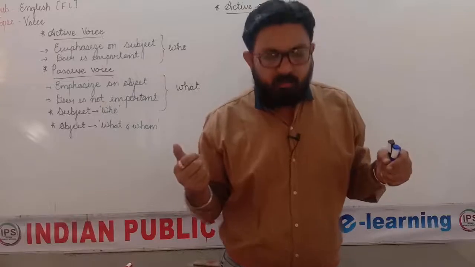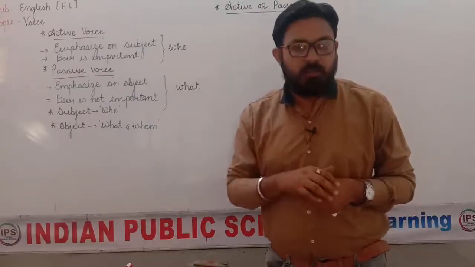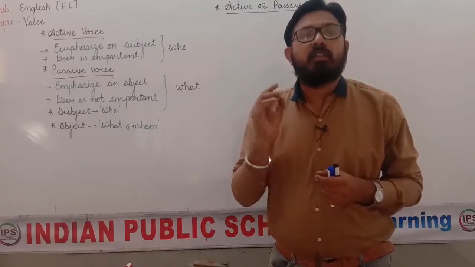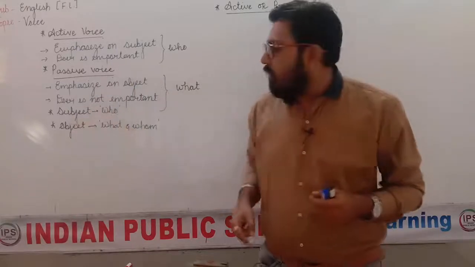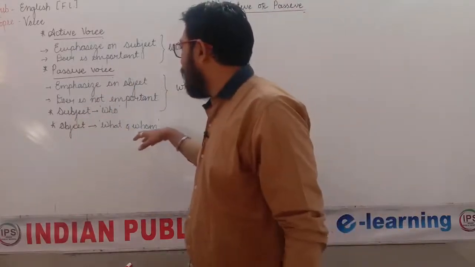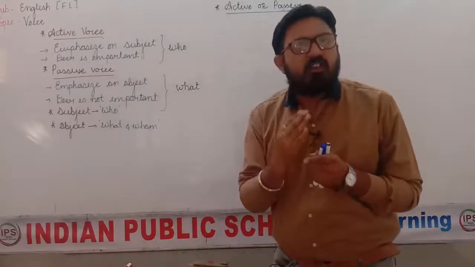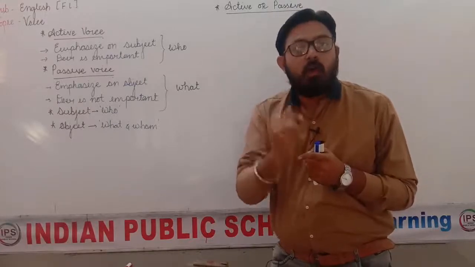Second thing is, sometimes we are told that if the word by is used in the sentence, it is passive voice. That is also wrong, because it is not always compulsory to use the word by in a passive voice sentence. As I have already told you, sometimes we ignore the subject in a passive voice sentence. That means if we are not writing the subject, we will not write the word by also.